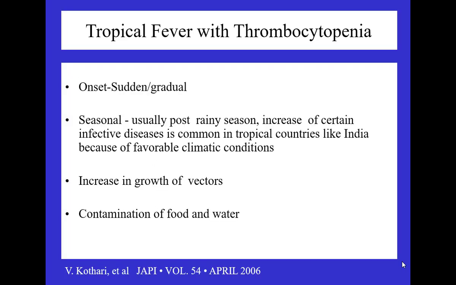So tropical fever has a sudden onset and seasonal variation. We are just passing through an H1N1 kind of epidemic so far. Maybe it's now at the fag end, but still we are receiving a good number of H1N1 positive patients or viral syndrome patients where the diagnosis is yet to be made. So it has a seasonal variation. Most of the time it is seen after the post-rainy season, because the vector growth goes up during that season, which helps in transmission of these diseases.